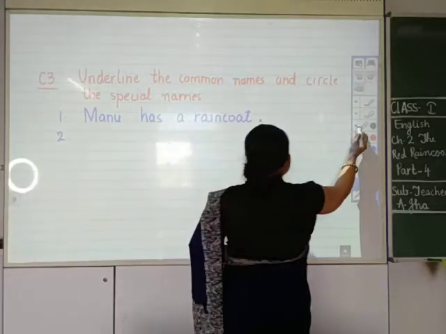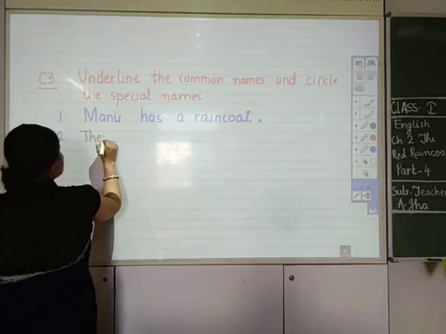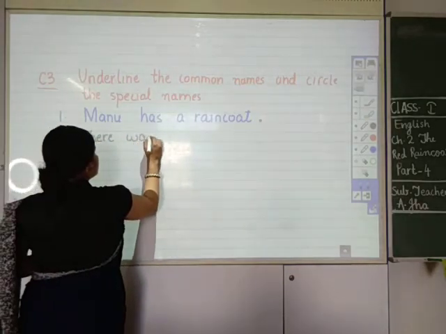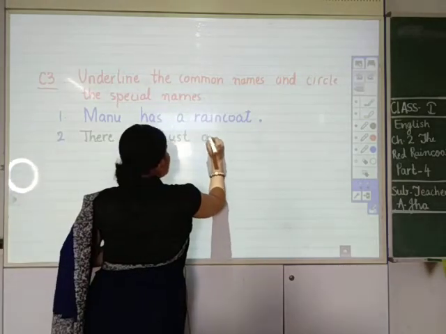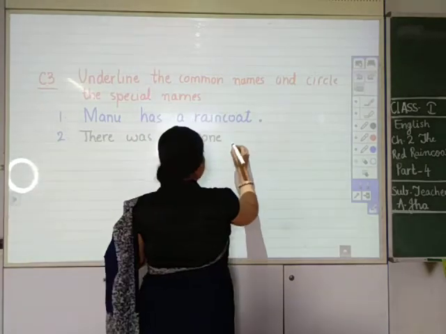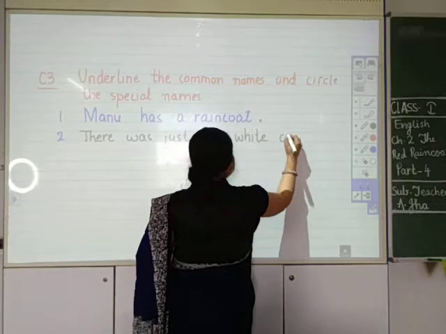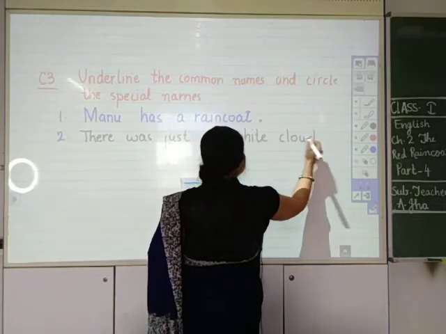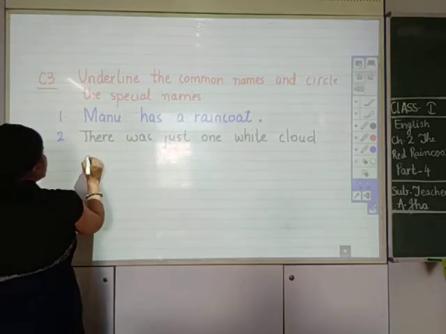There was just one white cloud in the sky.